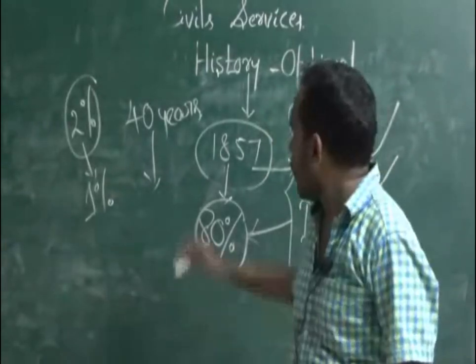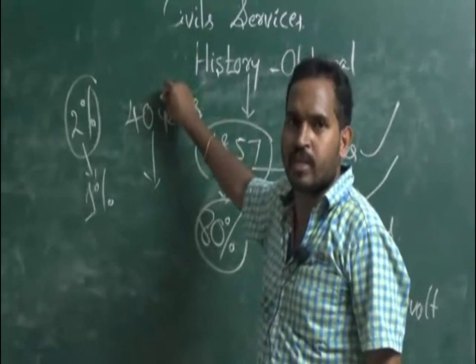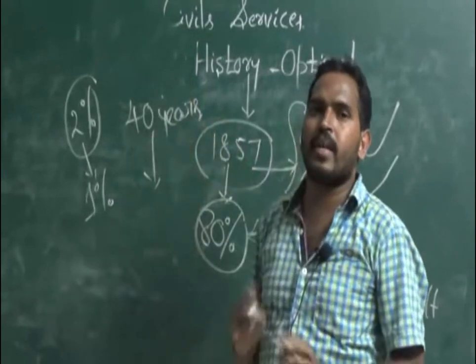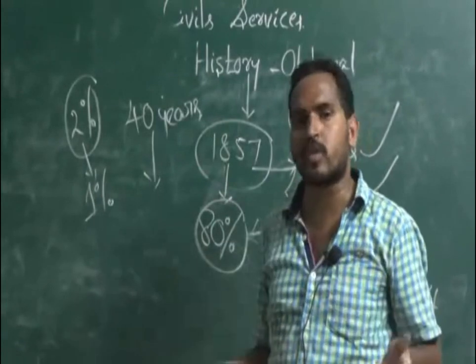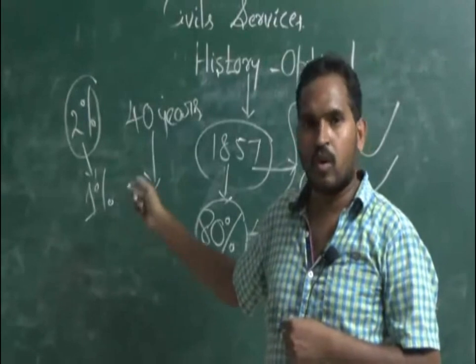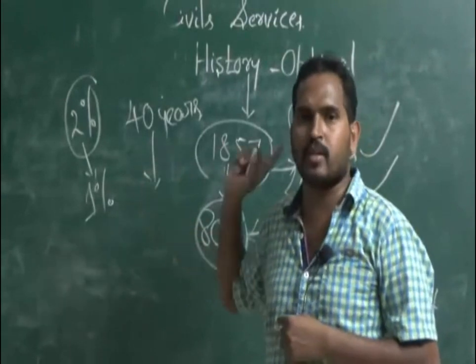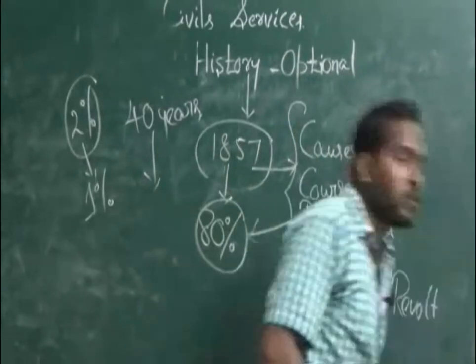If you consider any 40 years' papers of any subject, they won't repeat any question, not only in the optionals but in the GS part also. That is the main intention of the UPSC: not to repeat any question.